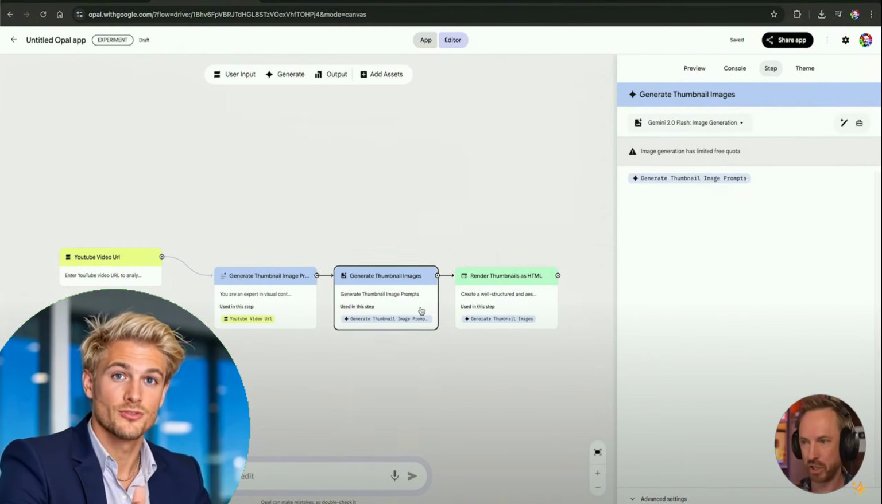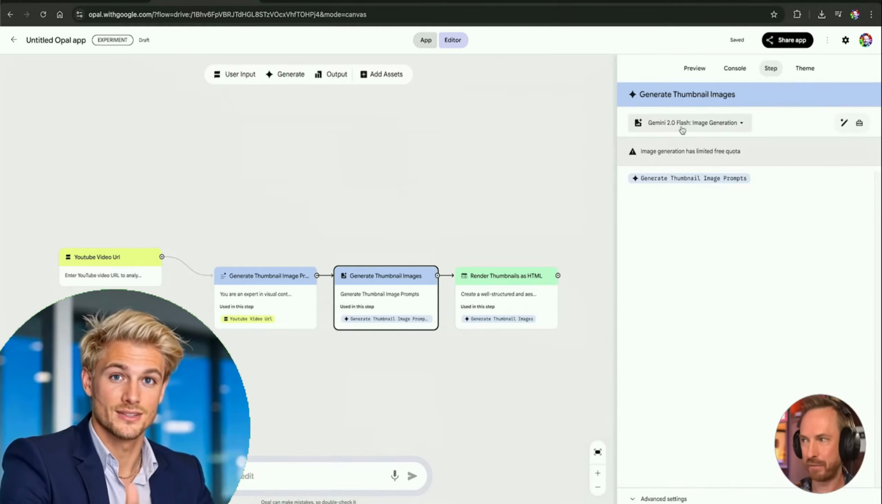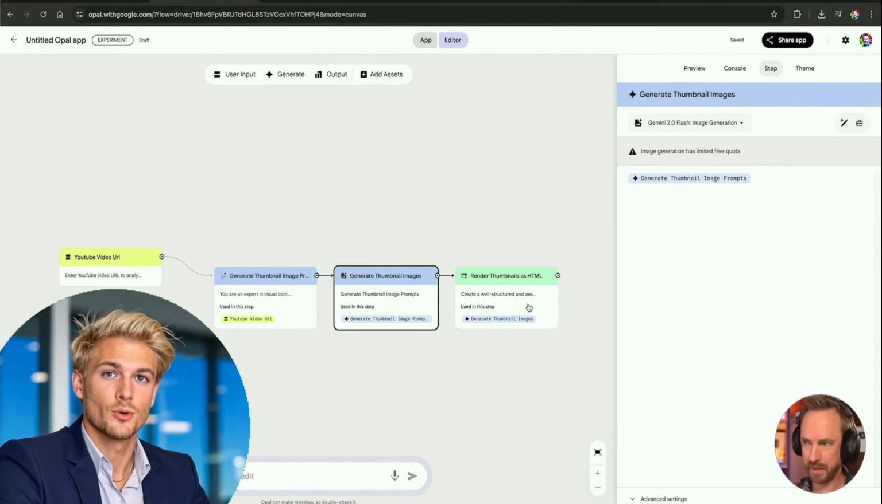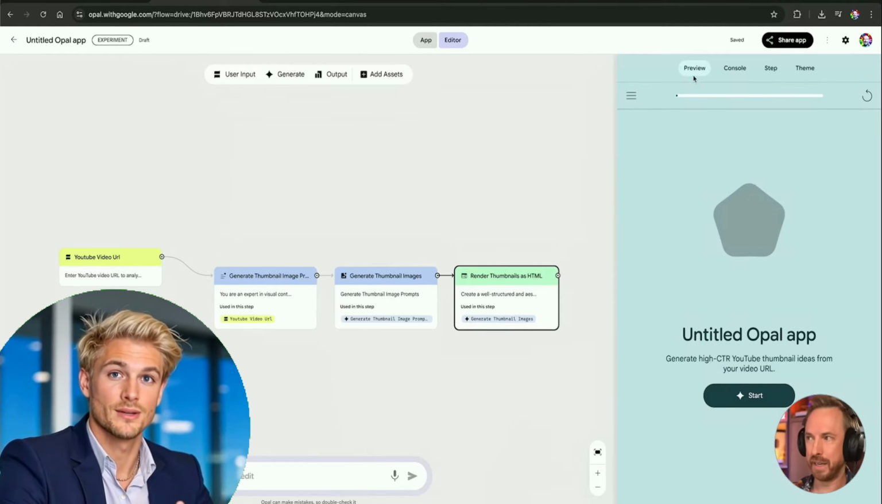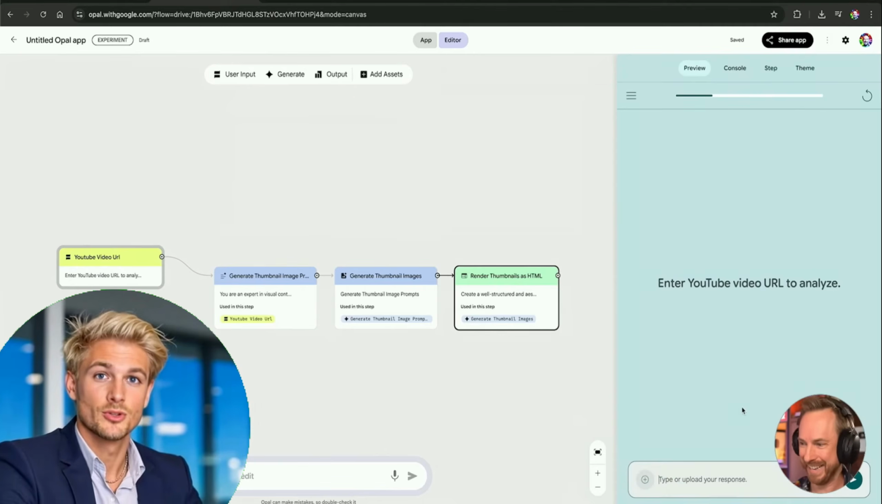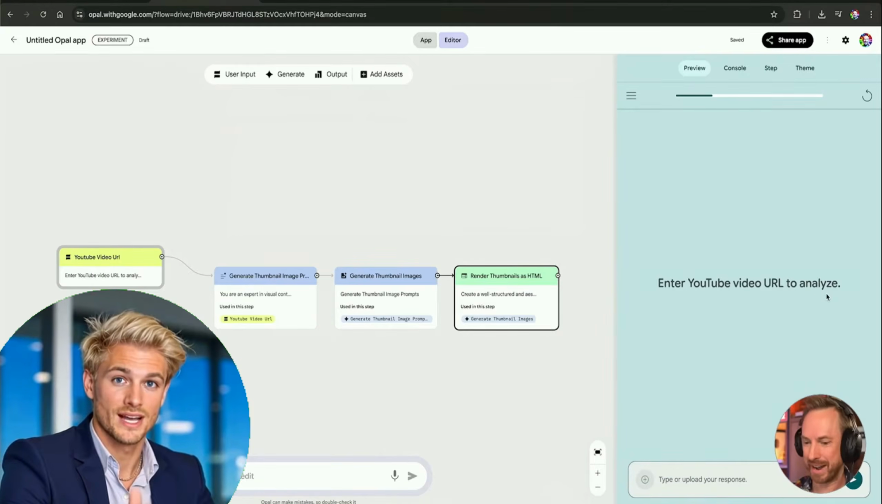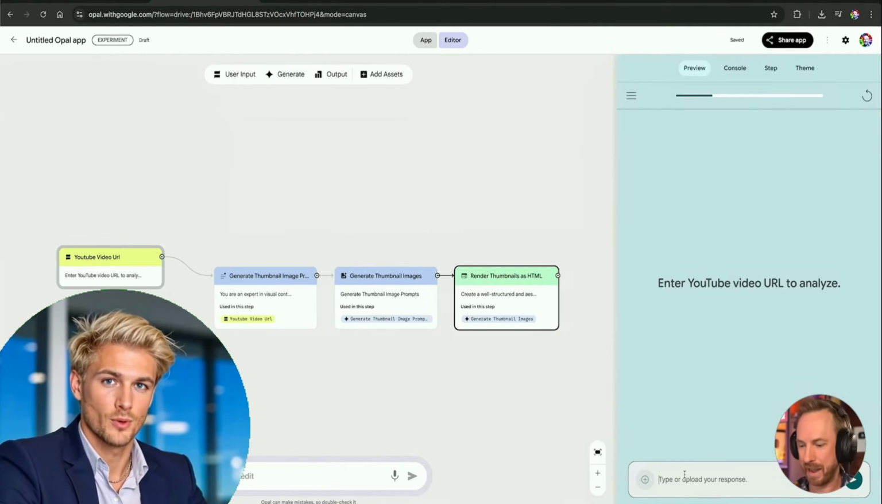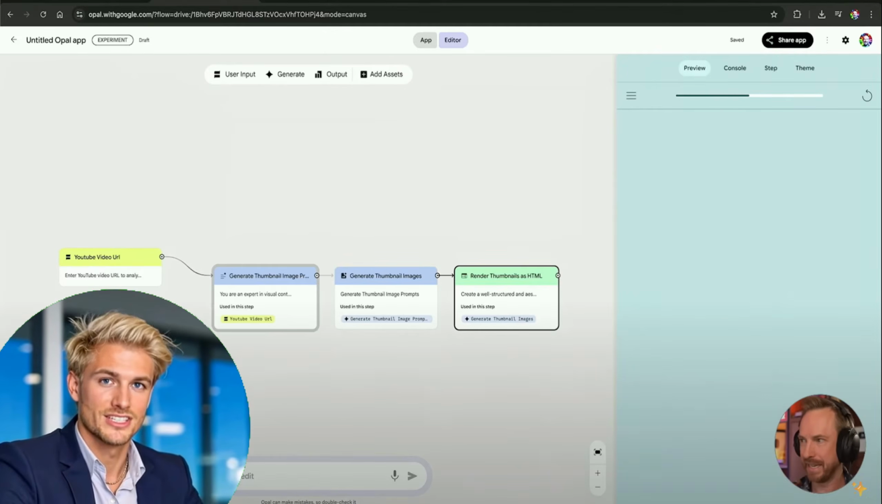Not sure if this will be good for text input, but let's try. And then it's going to render the thumbnails as HTML. Obviously, this is all technical. We don't need to worry about it because our natural language prompt basically made this mini app. Let's test it then. Here in the preview tab, I'll click start and look at that. Insert the YouTube video URL to analyze. I really don't believe this will work, but let's test it here on my YouTube channel. I'll grab one of my most recent videos, go back to my Opal app here, paste the URL, hit enter and see what comes up.